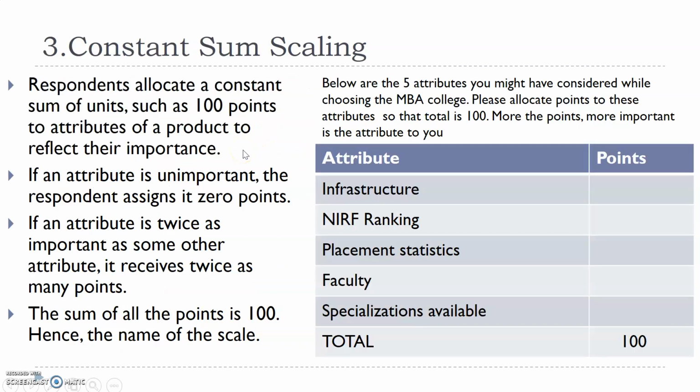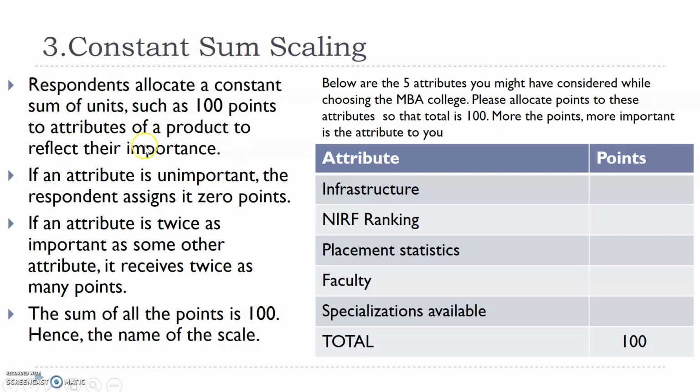Next one is constant sum scaling. In paired comparison or rank order, I do not know the difference between the ranks, right? I just have the ordinal property of data. To have a better property, sometimes this attribute can be taken as interval data, or sometimes we can take the constant sum as our ratio data. How is it? Let's see.